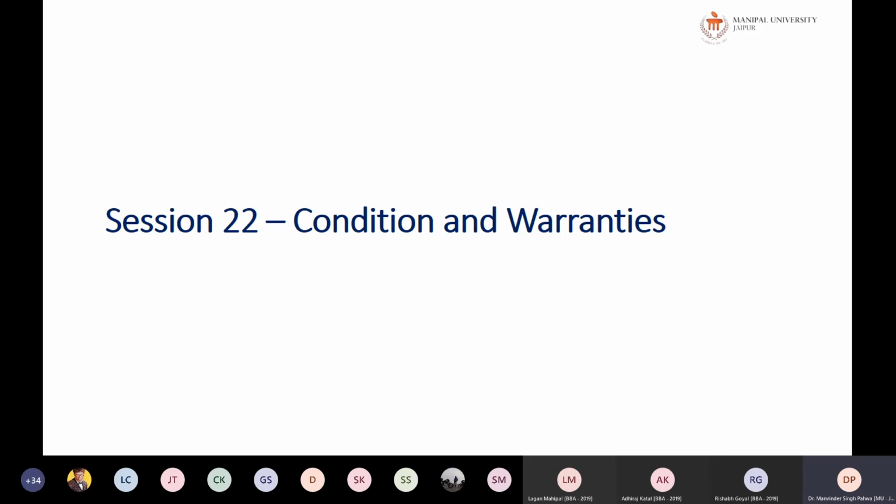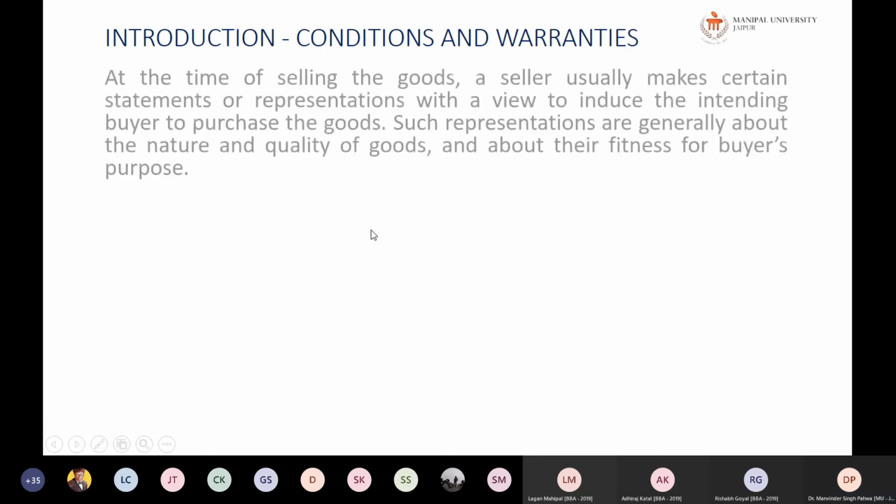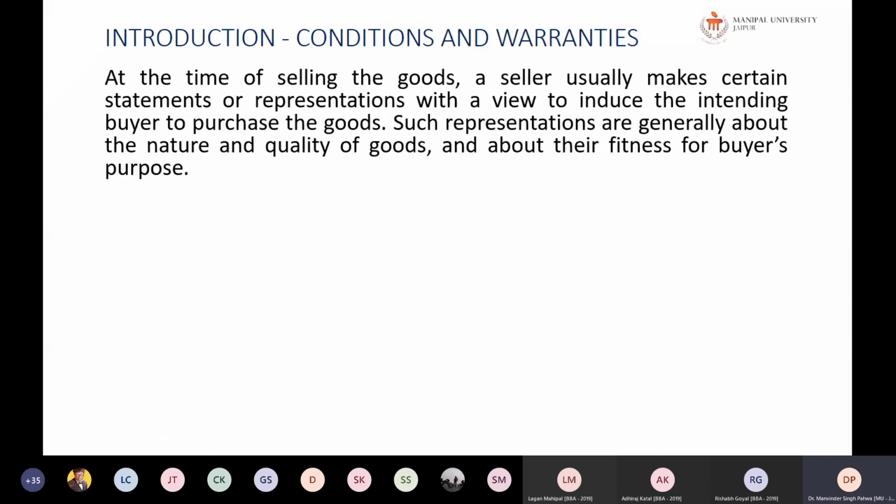So what are conditions? Let me tell you, at the time of selling of the goods, the seller usually makes certain statements or representations with a view to induce the intending buyer to purchase the goods. Such representations are generally about the nature and quality of goods and about their fitness for the buyer's purpose.